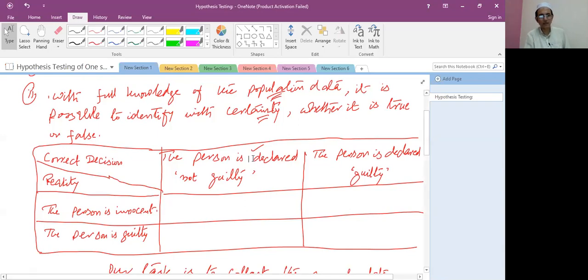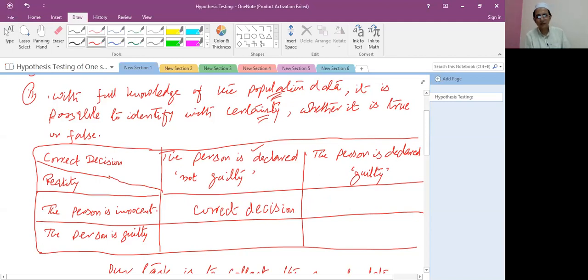If the person is innocent and the person is declared not guilty, this decision is called the correct decision, because the person is innocent and declared not guilty.